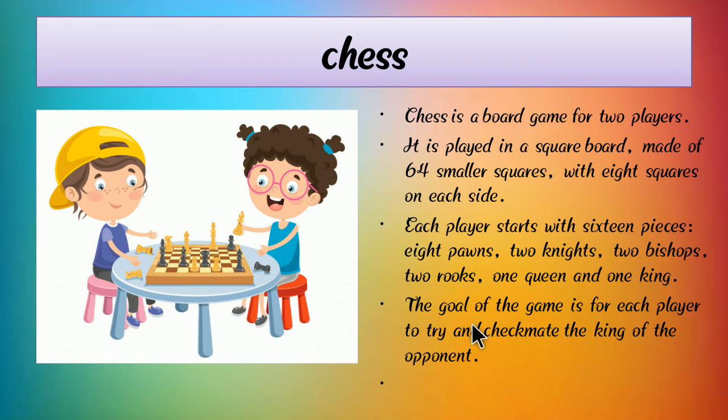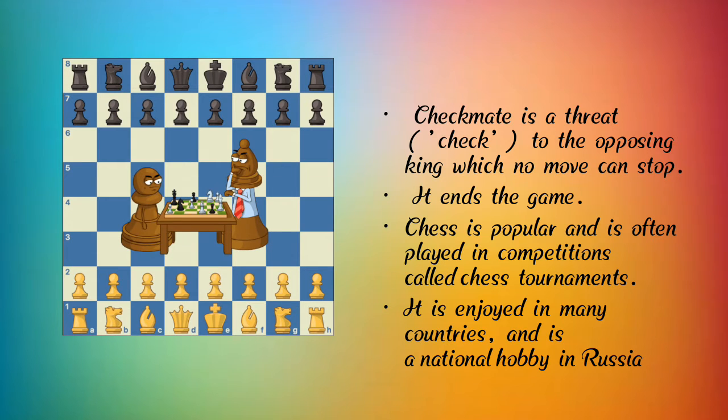Chess is a very interesting game, and it is an indoor game. Here we can see black and white squares. Checkmate is a threat to the opposing king which no move can stop.